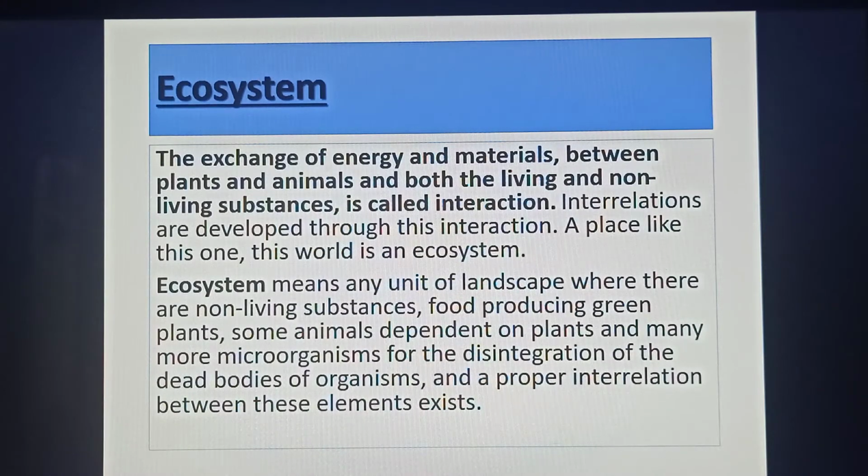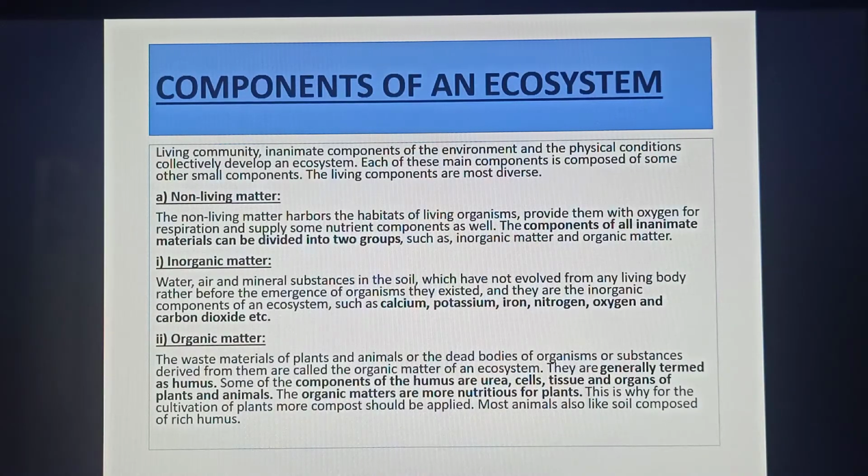Ecosystem means any unit of landscape where there are non-living substances, food producing green plants, some animals dependent on plants, and many microorganisms for the disintegration of the dead bodies of the organisms, and a proper interrelation between these elements exists. It is the ecosystem. That means ecosystem means the reciprocal relationship between the living and non-living components of a certain environment.